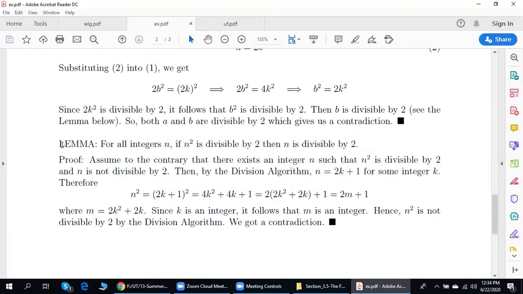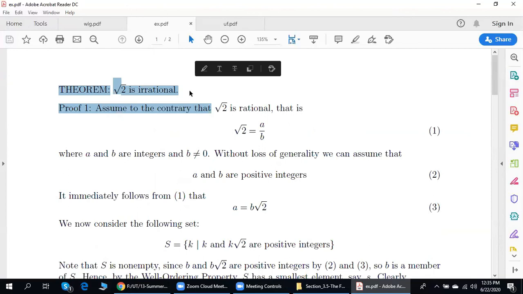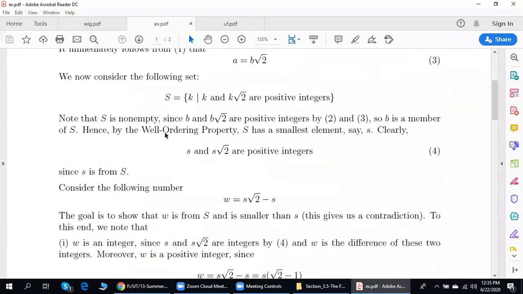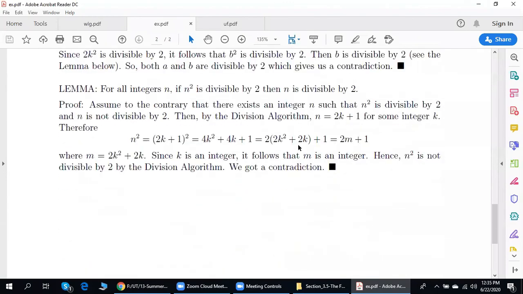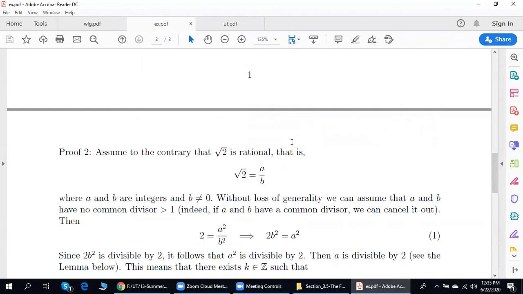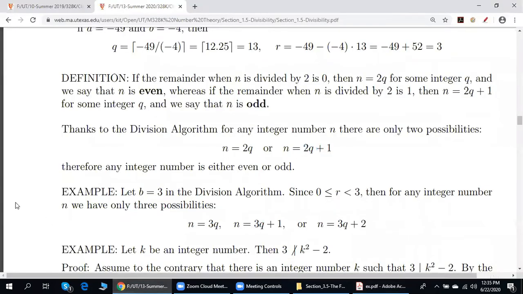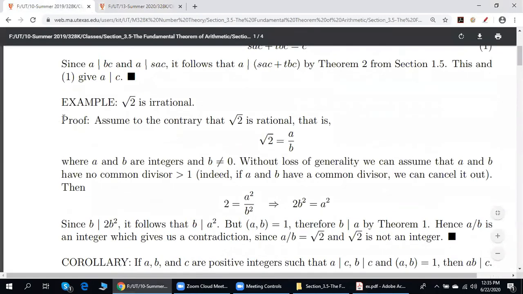All right, guys. So we discussed two totally different proofs of this theorem. One proof is a page long. The other proof is almost a page long. Now, please take a look at this proof.